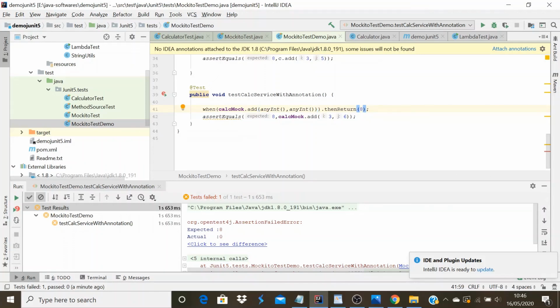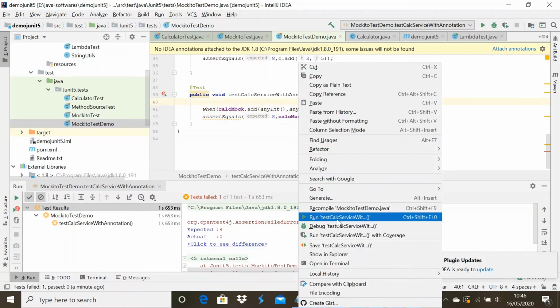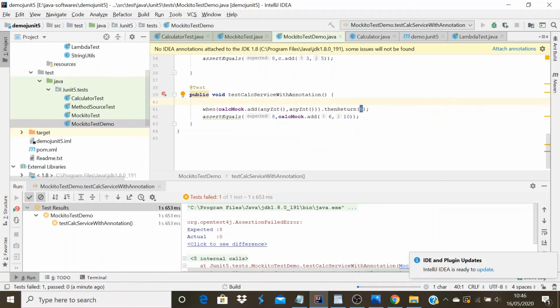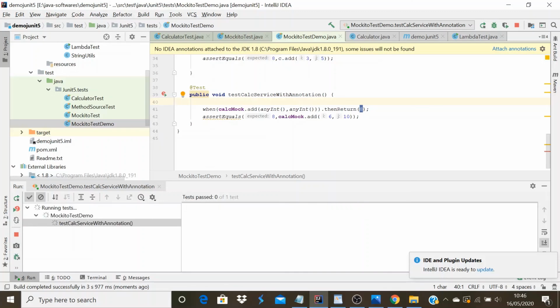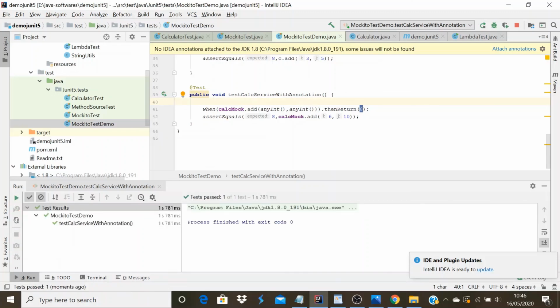So in this case, I will pass some int values, 6 and 10, and I'm expecting the output to always be 8. Let me test this. Cool, the test is passed.